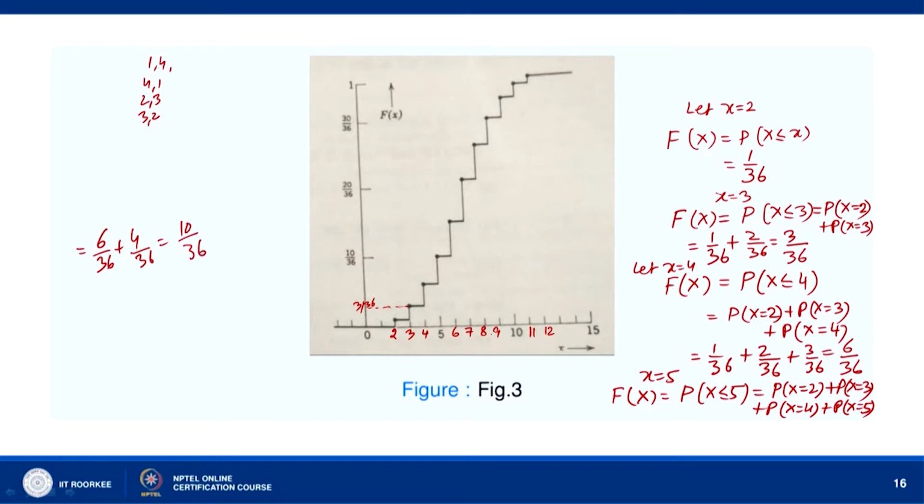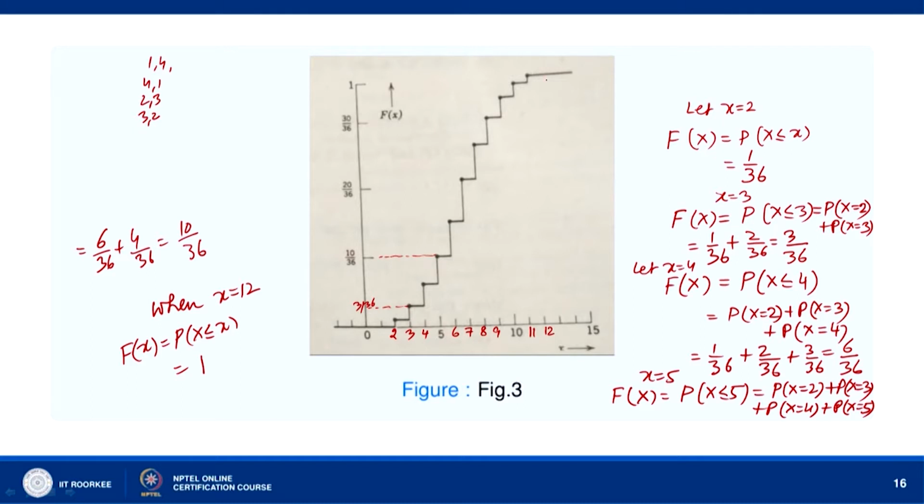So, you can see here when x is equal to 5, it is 10 by 36. And similarly, we can calculate, and when x is 12, the sum of the probabilities becomes equal to 1. So, when x is equal to 12, F(x) = P(X ≤ x) will be equal to 1.